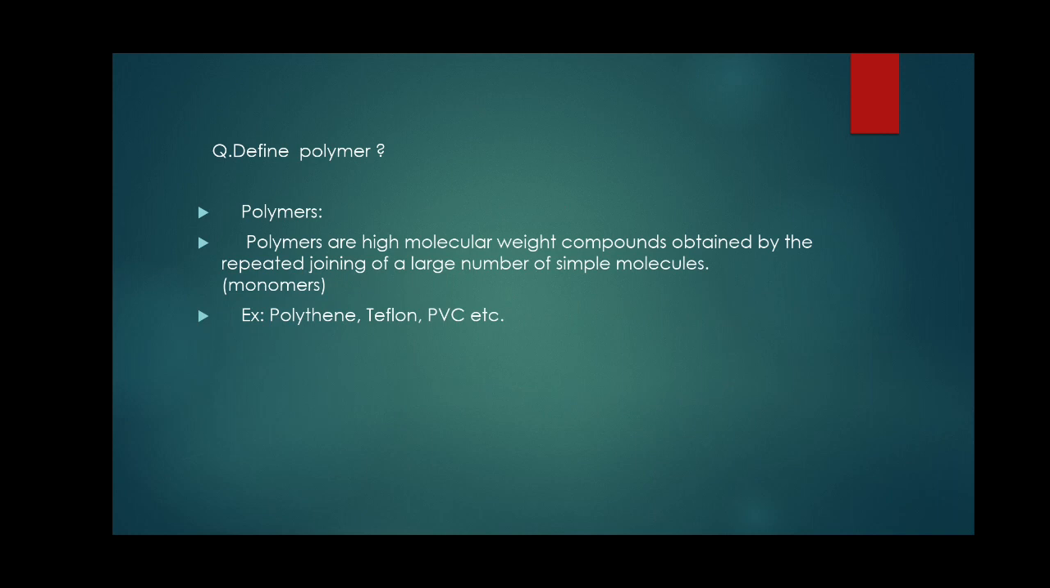Define polymer. Poly means many, mer means molecules. Polymers are high molecular weight compounds obtained by repeated joining of a large number of simple molecules. A single molecule is called a monomer, and the long chain is called a polymer. For example, in polythene the monomer is ethene. When they are combined to form a long chain, we call it polythene. Teflon is a polymer, PVC, polyvinyl chloride, etc. So polymer means many molecules.